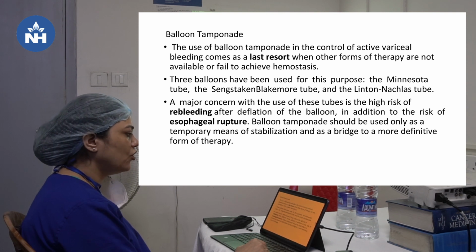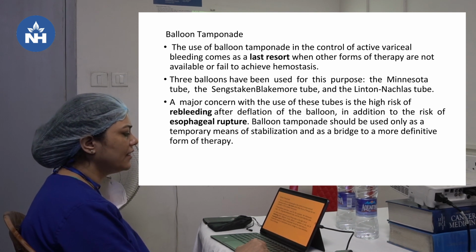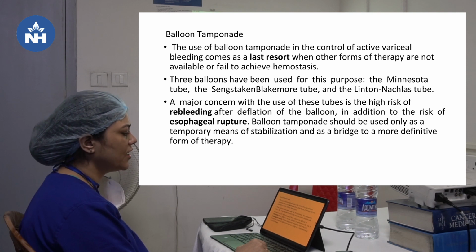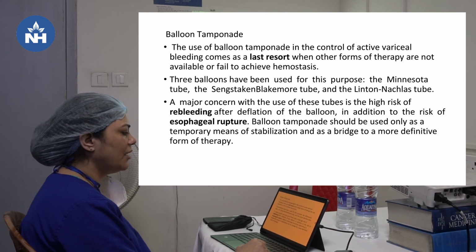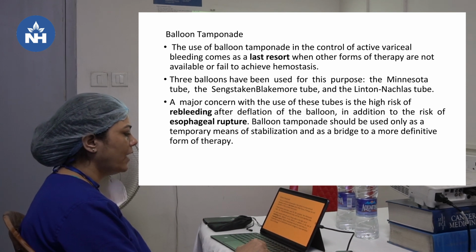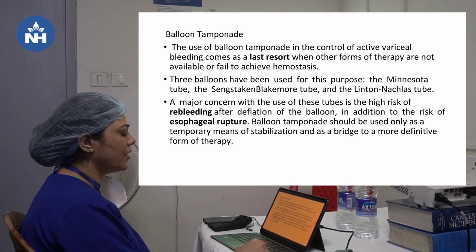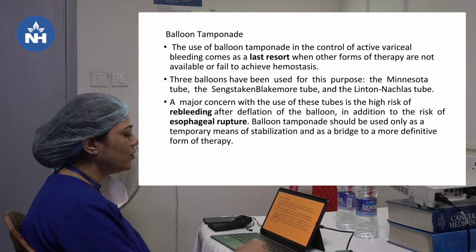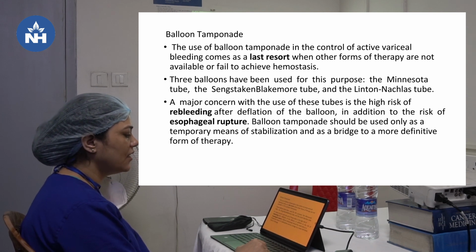Balloon tamponade. So, use of balloon tamponade in the control of active variceal bleeding comes as a last resort when other forms of therapy are not available or fail to achieve hemostasis. Three types of balloons have been used: the Minnesota tube, the Sengstaken-Blakemore tube, and the Linton-Nachlas tube. So, a major concern with the use of these tubes is the high risk of rebleeding after deflation of the balloon, in addition to the risk of esophageal rupture.